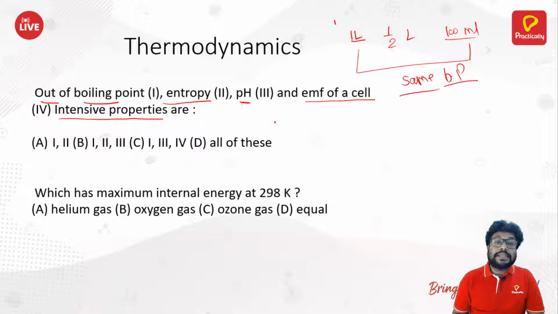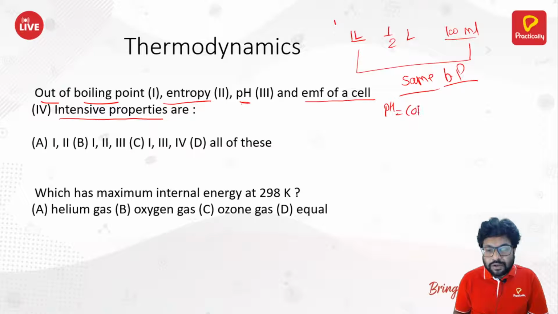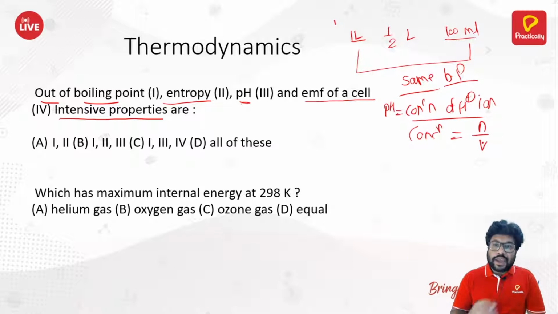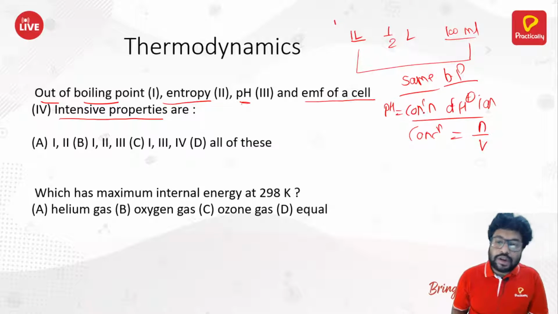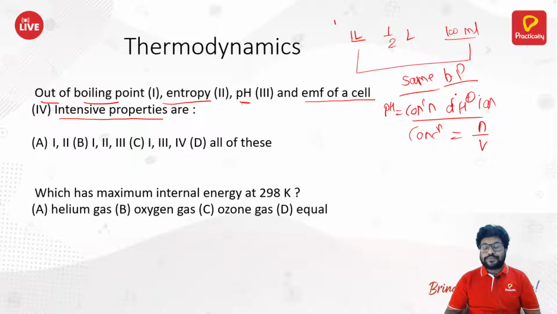Second is pH. What is pH? pH is equal to negative log of, let's forget this symbol, the concentration of H plus ion. And what is the formula for concentration? Concentration is number of moles upon volume. Now we had seen earlier that number of moles is an extensive property.